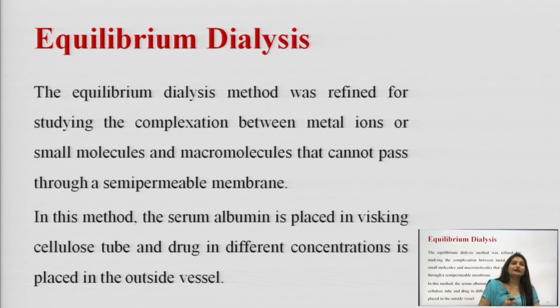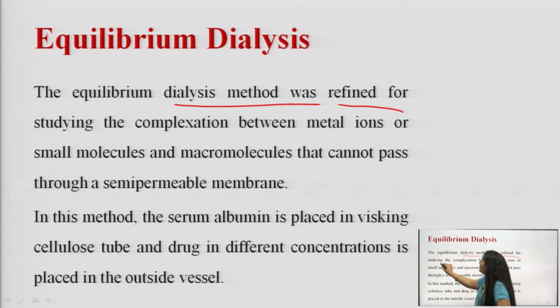So, the first method is equilibrium dialysis. What is equilibrium dialysis? This method was refined for studying the complexation between metal ions or small molecules and macromolecules that cannot pass through a semi-permeable membrane.